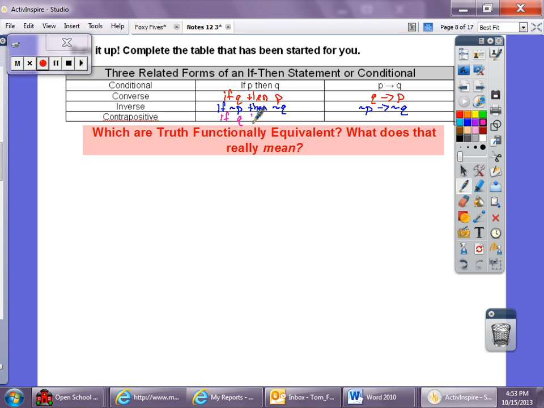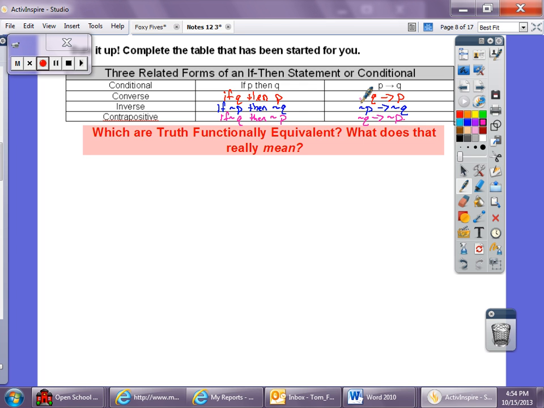So Q, then P, but we negate both of them. So if not Q, then not P. And which are truth functional equivalent? We said the conditional and the contrapositive, the converse and the inverse, and that means the last column in the truth table is the same, which also means that they have the same truth value. So if the conditional is true, the contrapositive is true, and if the converse is false, the inverse is also false.